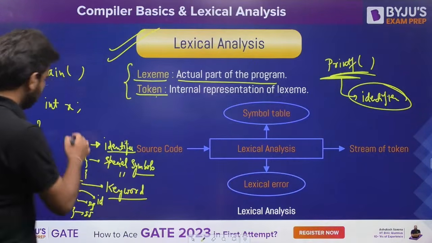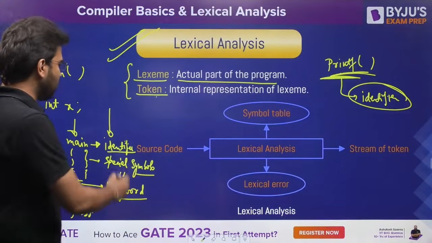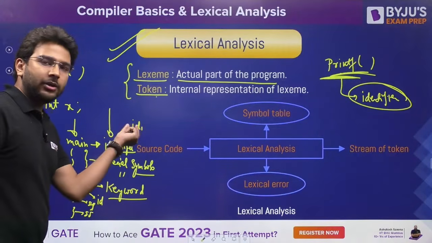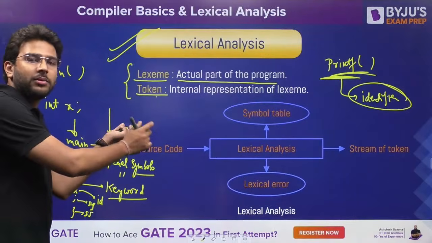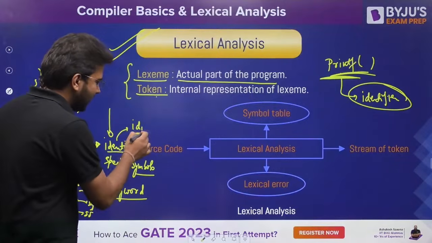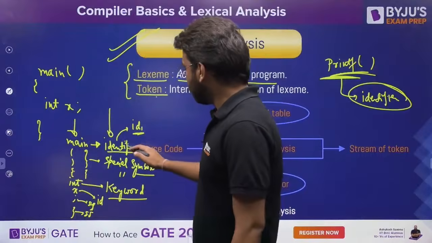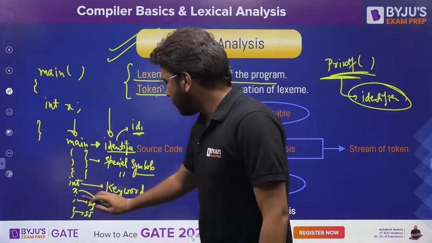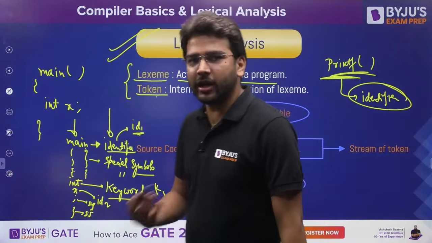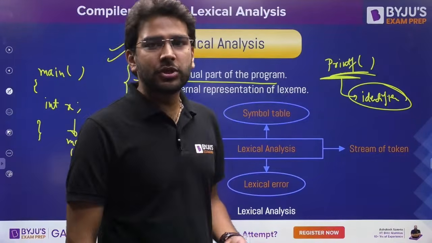Is it clear? So these you have as lexemes, and these are your tokens. Instead of writing identifier, we can write ID1, right? Because whenever we write the token, we have the token name and the attribute. So here we have ID, and here we write 1, the value associated with that. ID1, ID2, ID3, like this we can write. So here main is your ID1, x is your ID2, int is your keyword, that is K1 we can write like this. Is it clear, everyone? Yes, comma is also a special symbol.